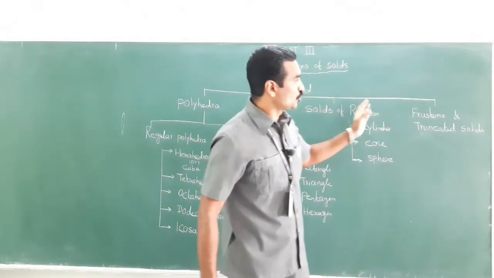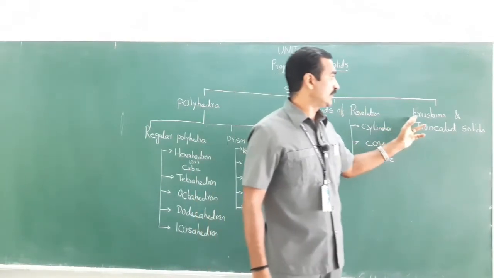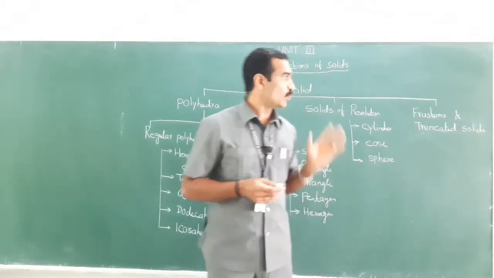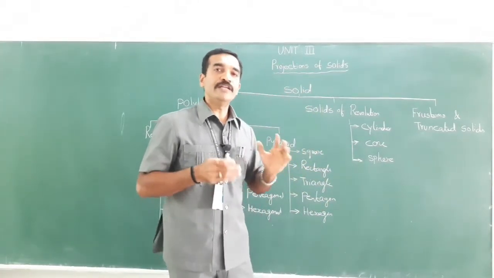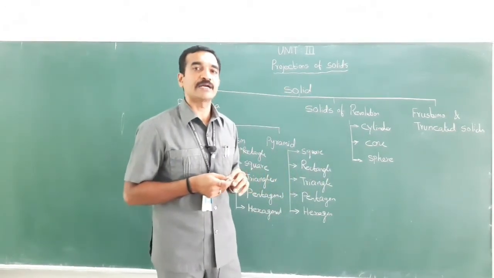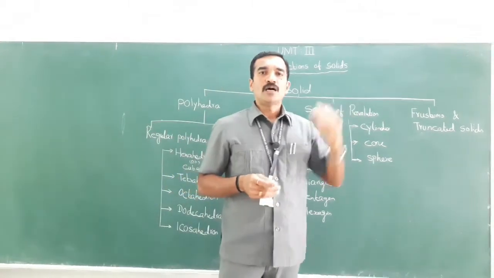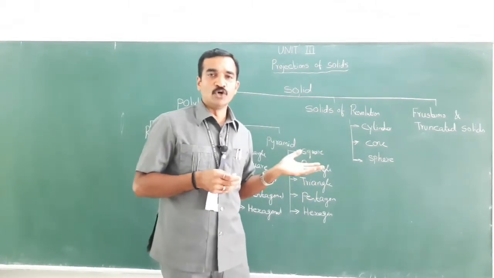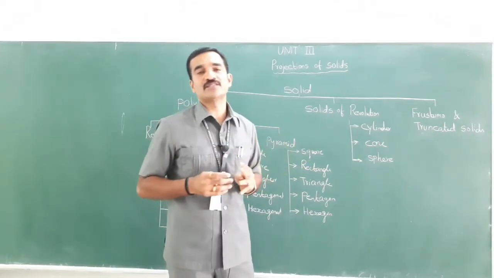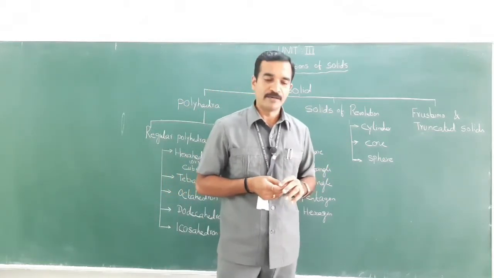Next, let's move to the third classification of solids, which is nothing but the frustums and truncated solids. By the way, what do you mean by frustum? When a pyramid or cone is cut by a cutting plane, and the upper portion is removed, the remaining lower portion thus obtained is called the frustum of a cone or a frustum of a pyramid.